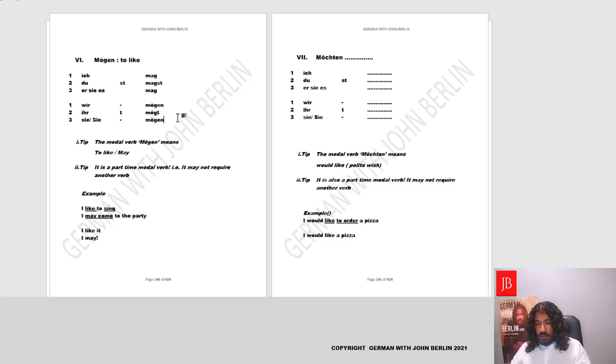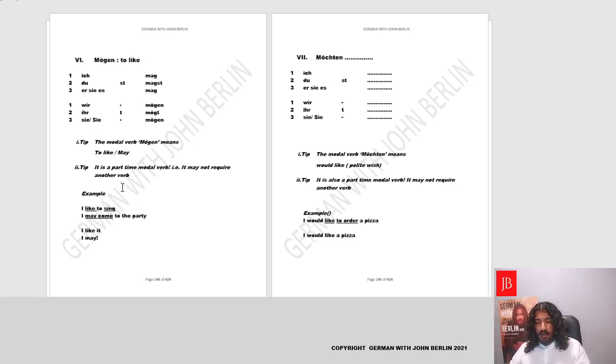Okay, moving forward, we'll use this verb both as a modal verb and as an independent verb.